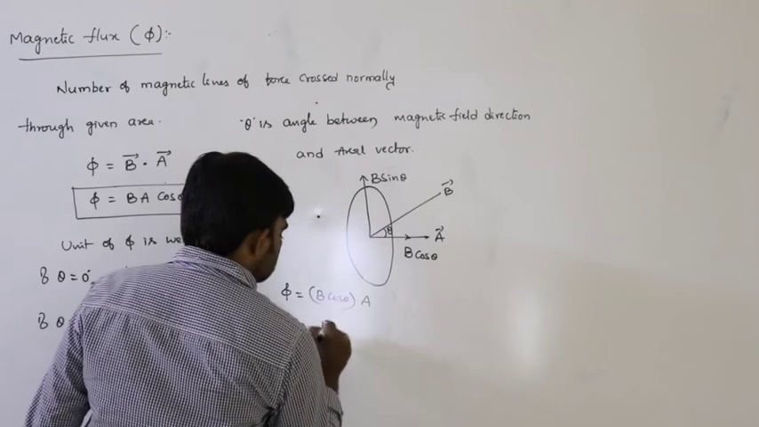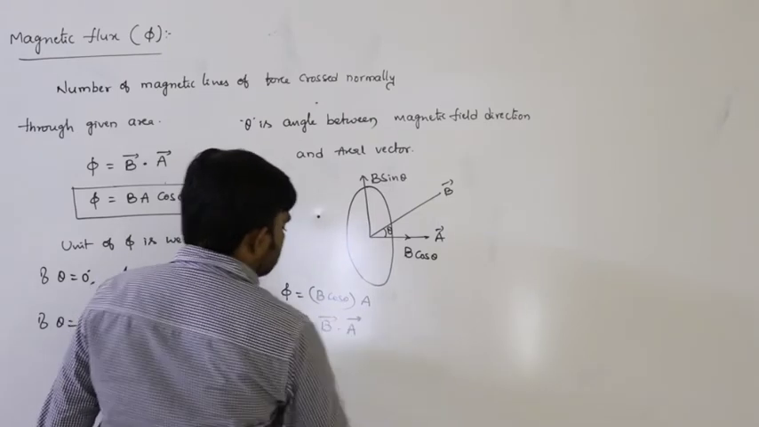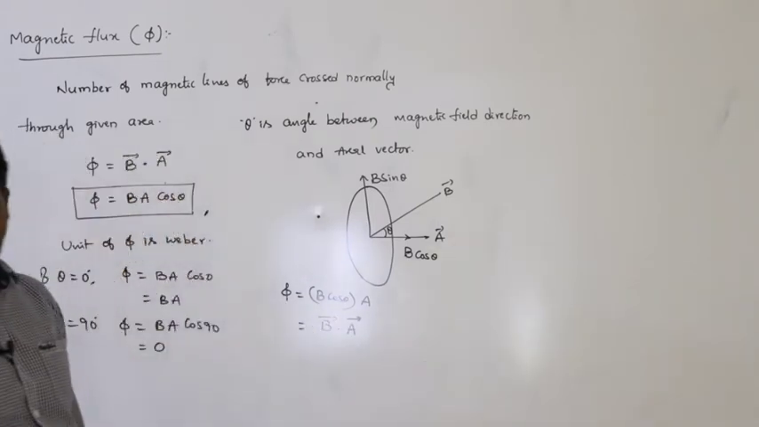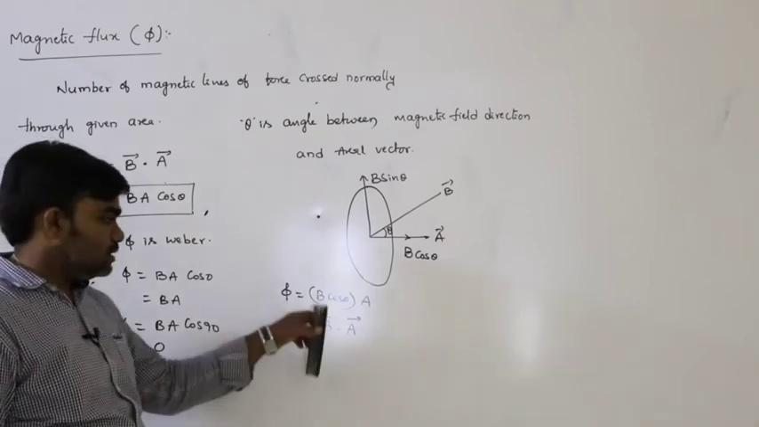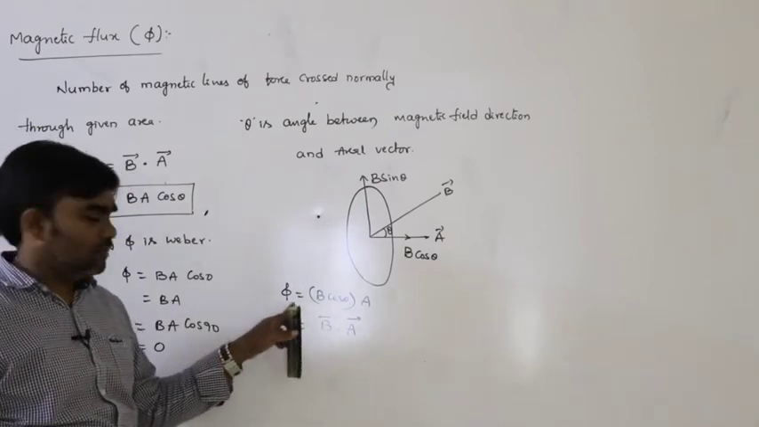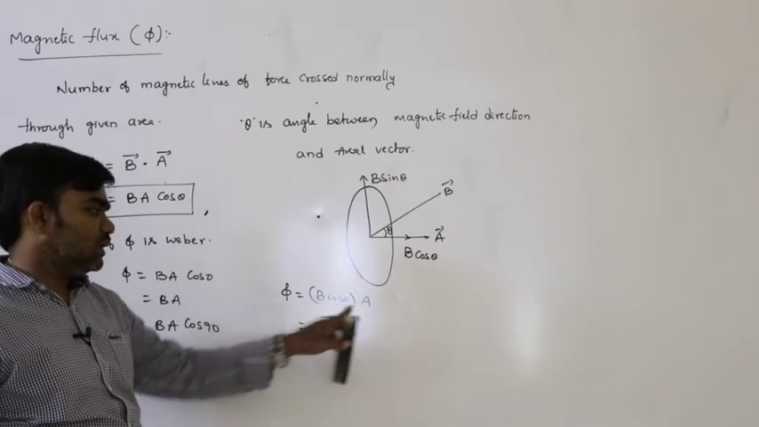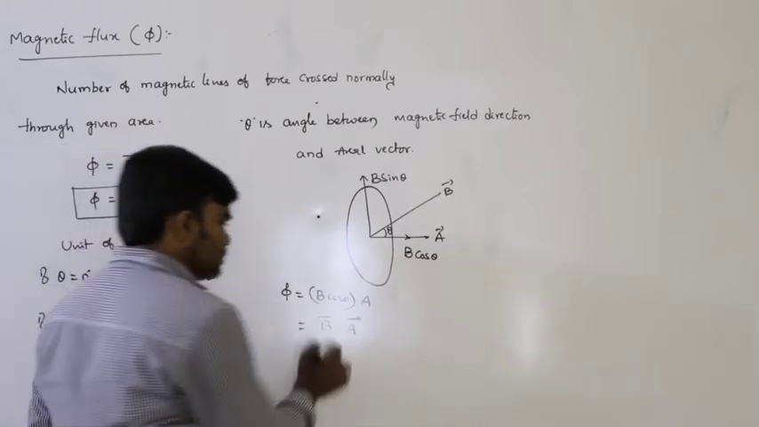Based on this, we can write B bar dot A bar. This is the magnetic flux formula: phi equals B cos theta into A, that is B bar dot A bar.